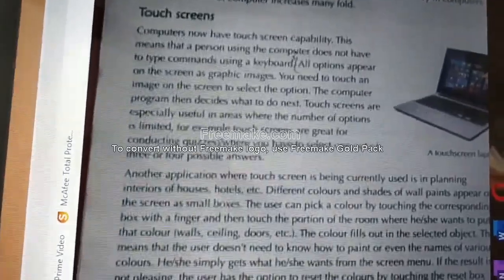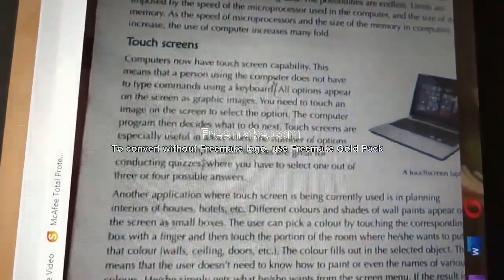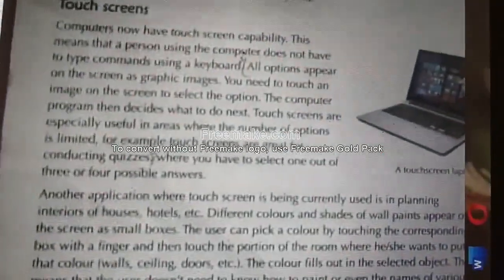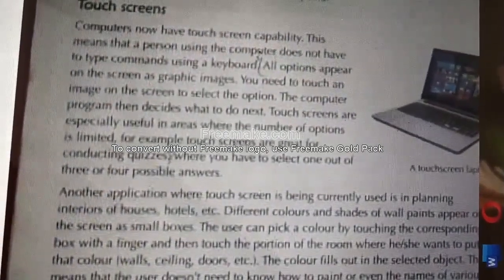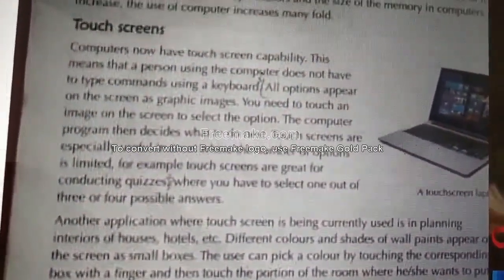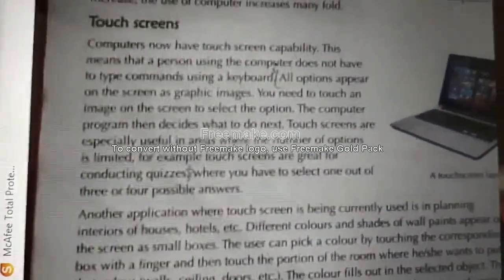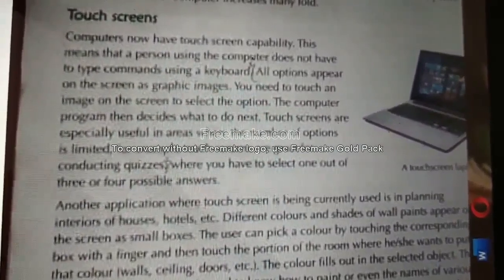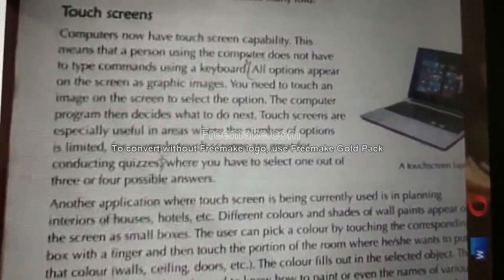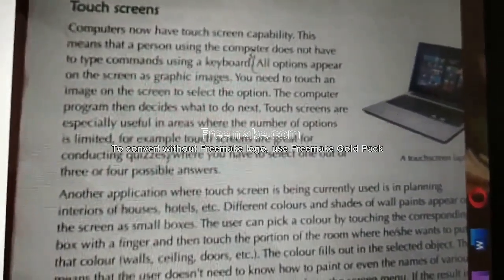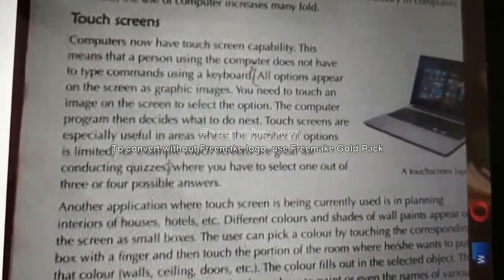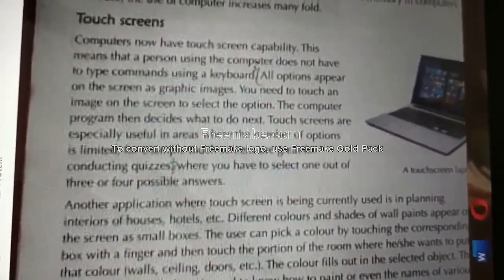So what this question is about is touchscreen only. All options appear on the screen as graphics image. I showed you, and then you need to touch the image on the screen to select the option. If you touch, that is enough. The computer program then decides what to do. The computer will have a set of programs. Operating system, I told you, will have a set of programs. That will decide either to minimize or maximize. If you touch to minimize, it will run the program and it will minimize. If you touch to maximize, it will run the program and it will maximize.